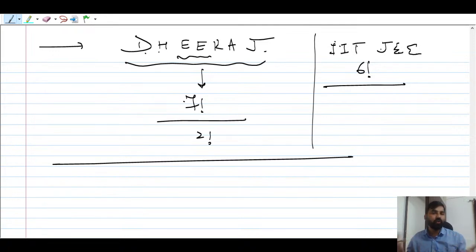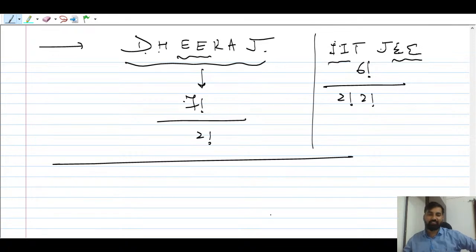You always go for sorting. So here we have arranged them. Now duplicacy, 2 factorial, 2 factorial. Why? Because I comes 2 times. I think this is clear.